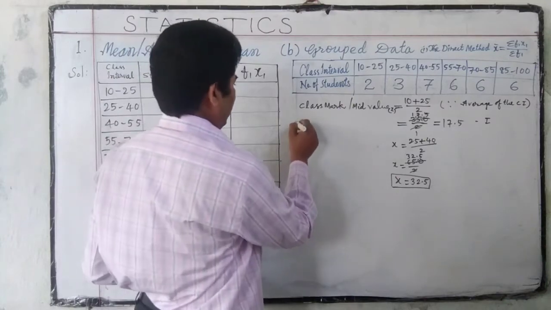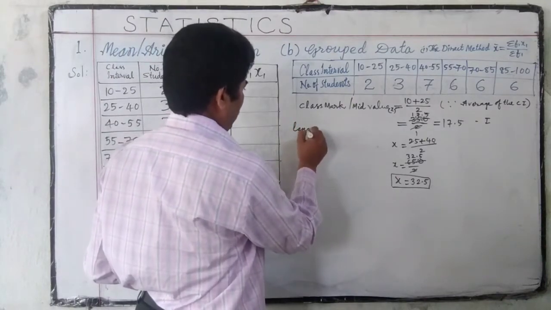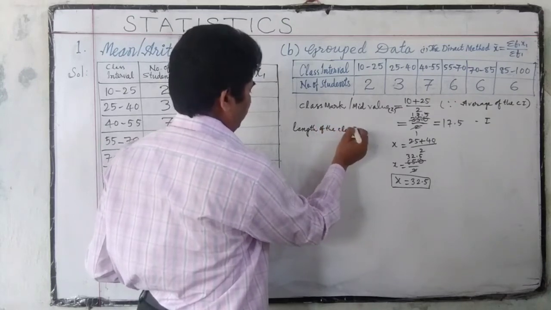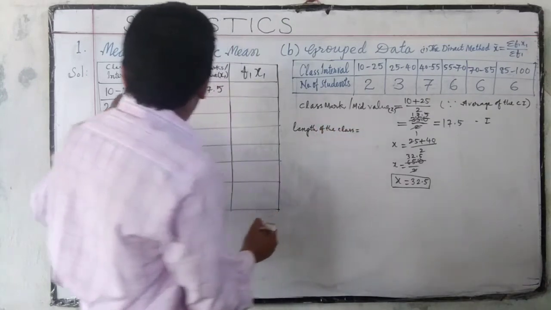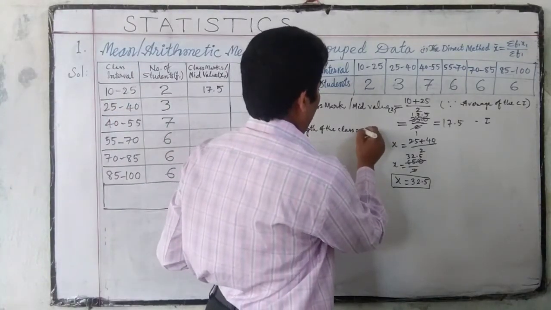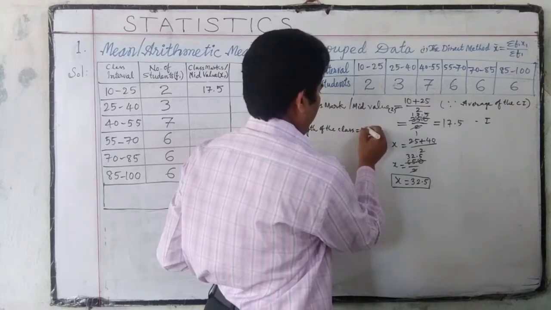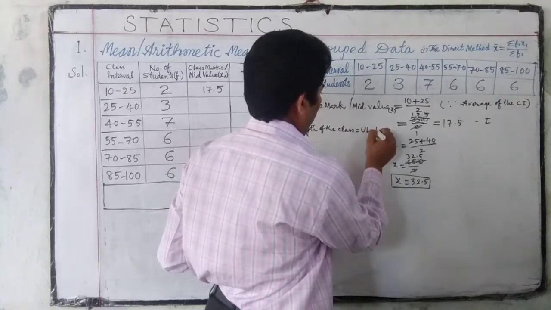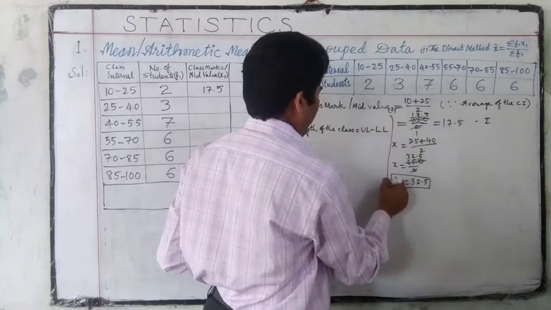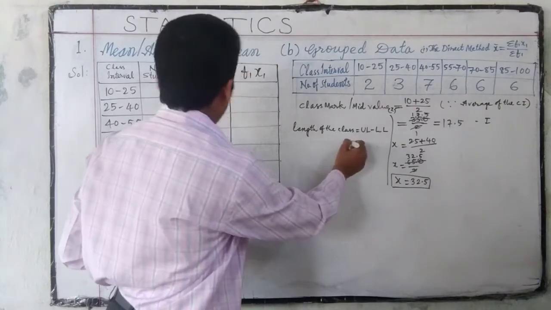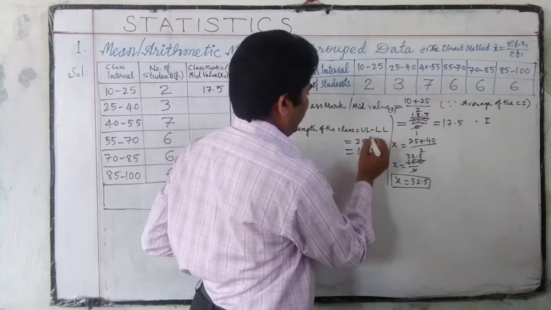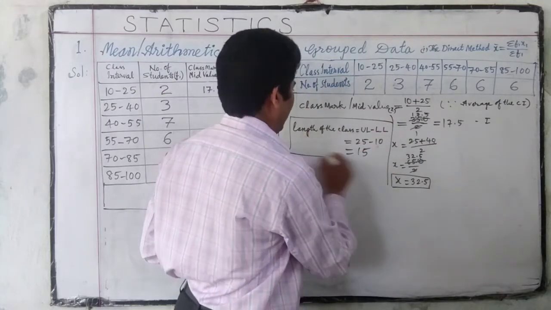So length of the class is equal to upper limit minus lower limit. This is the formula for finding the length of the class. 25 minus 10 is equal to 15, which is the length of the class.